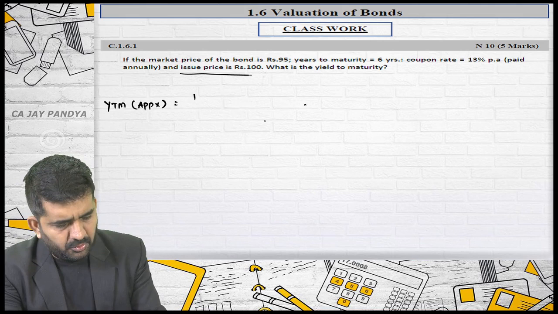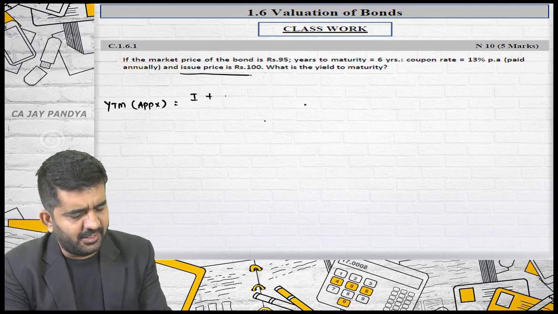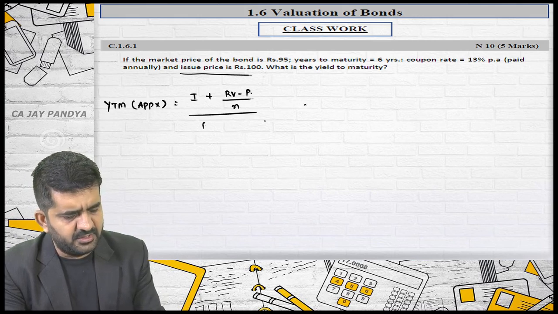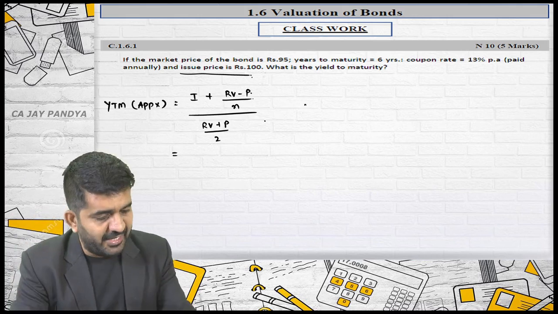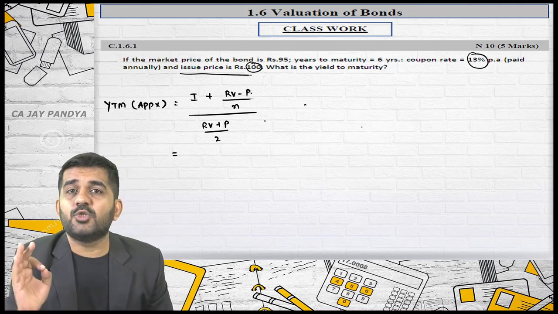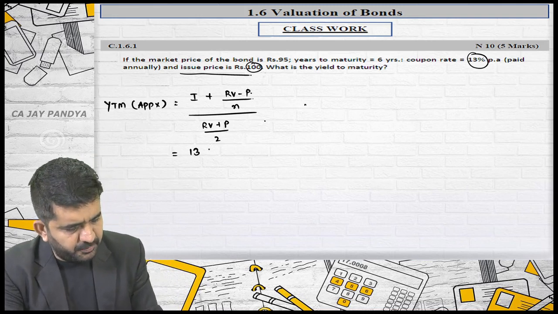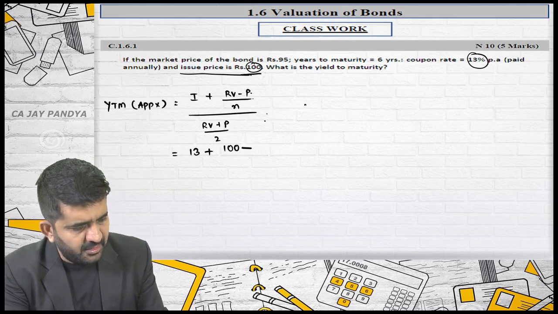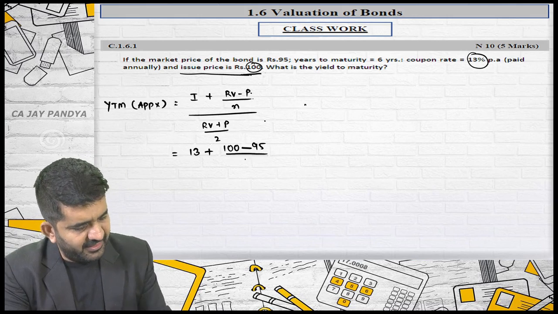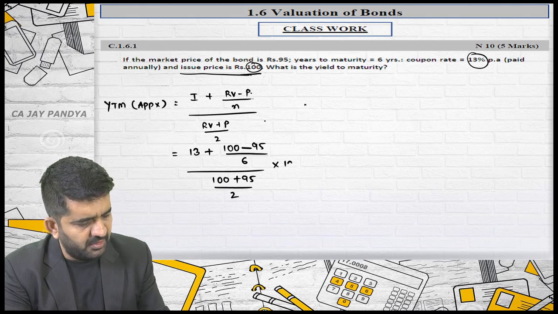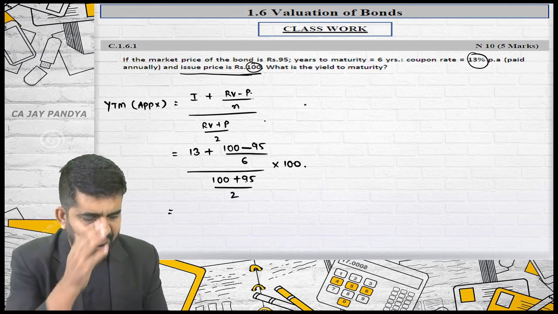Start it. How to find out yield to maturity by the approximation method? Interest plus redemption value minus price of the bond, divided by number of years, upon redemption value plus price of the bond divided by 2. What will be interest per annum? 100 multiplied by 13%. The coupon or interest is always paid on face value. So interest will be 13 rupees. What is redemption value? If nothing is given, face value is your redemption value. It is 100 minus price 95, divided by 6, upon 100 plus 95 divided by 2, multiplied by 100. This will be 97.5.